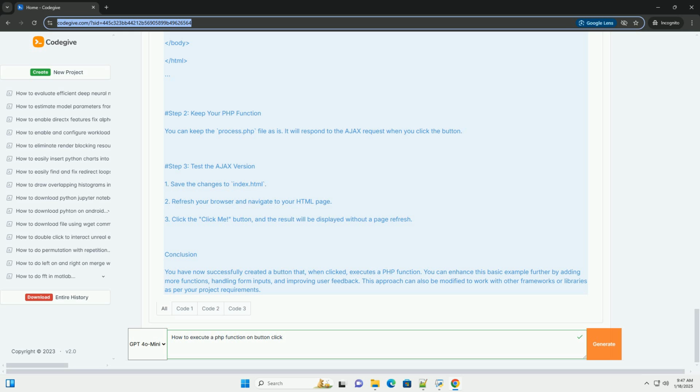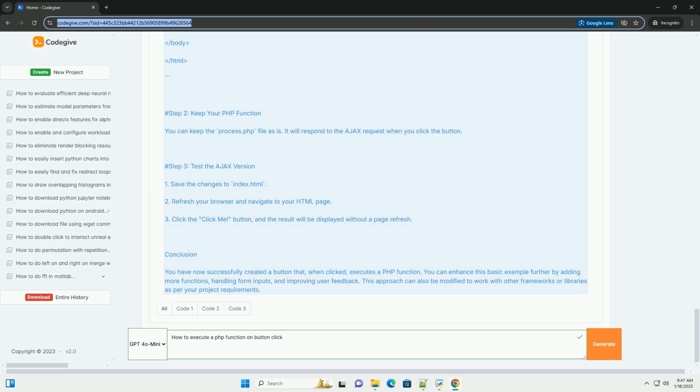Step 3. Create an HTML form. Create an HTML file, for example index.html, that contains a form with a button. When the button is clicked, the form will submit to the PHP script. Step 4. Test the code.